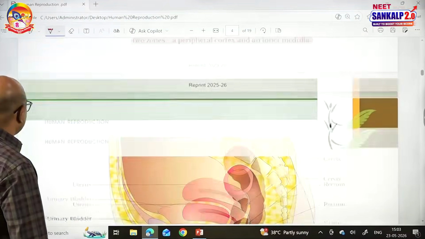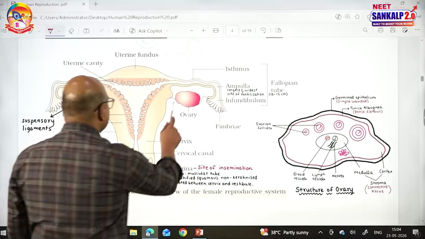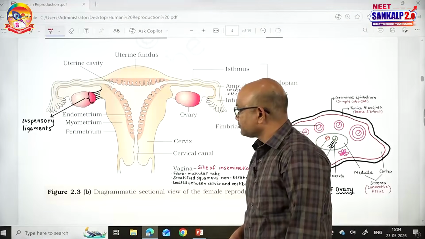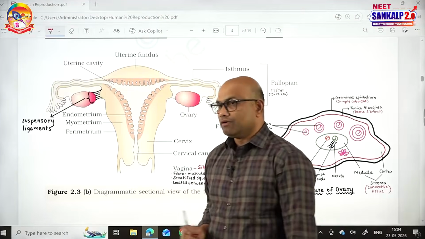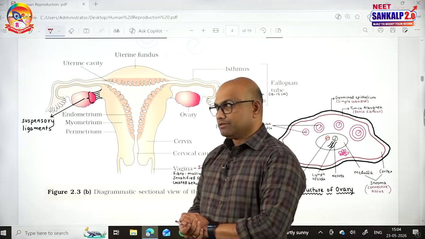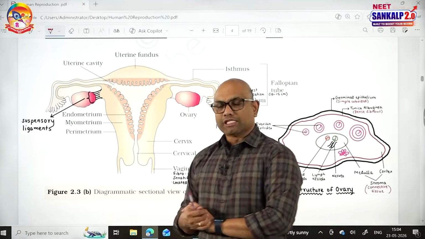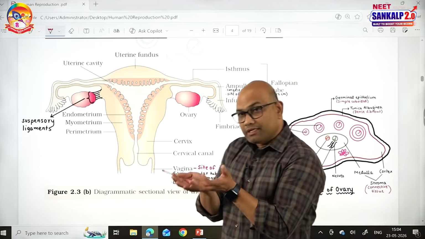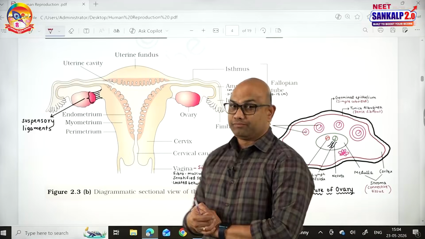Let me show you the picture and explain this. See this picture. A pair of ovaries are present in the pelvic region. Ovaries are attached to the uterus and to the pelvic wall with the help of ligaments. Attached to the uterus with the help of ovarian ligaments, and to the pelvic wall with the help of suspensory ligaments. And ovaries are held in position by a double-walled peritoneum known as mesovarium.